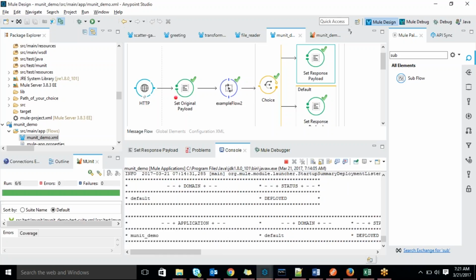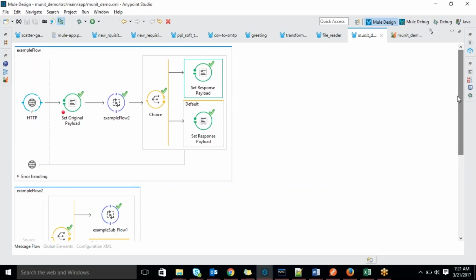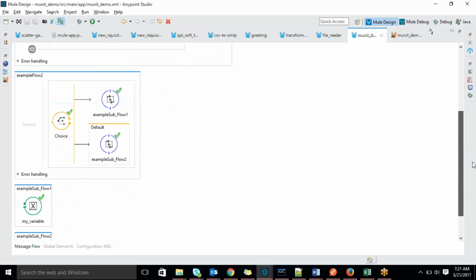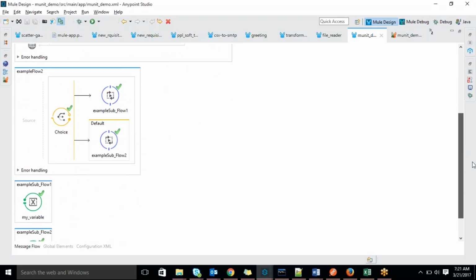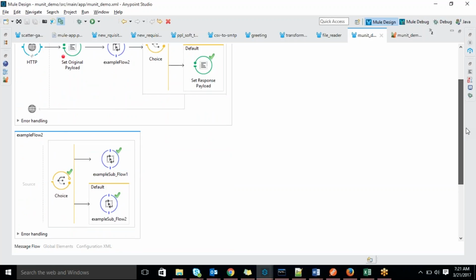So now coming to unit test cases, what are the things we have to take care of while writing them? First, we have to write the building blocks. Actually, first we have to write the subflows. So we follow a bottom to top approach.